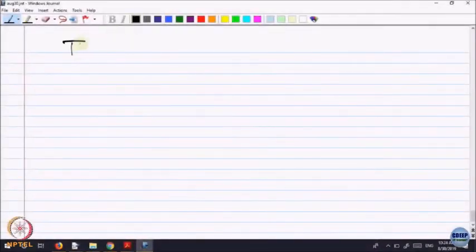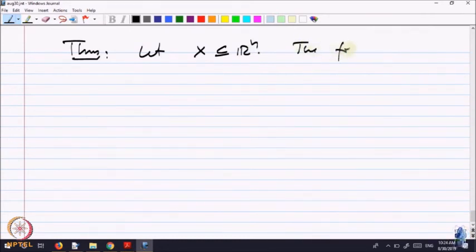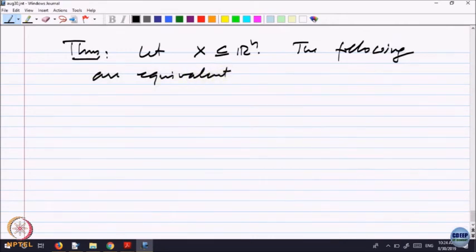So, here is a theorem which is very useful. Let X be a subset of R n. The following are equivalent. I am going to describe connectedness in terms of functions.